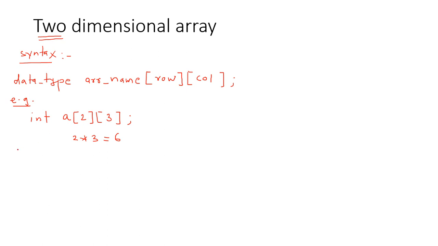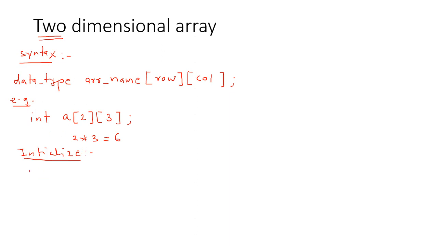Now I want to initialize this two-dimensional array. There are various ways to initialize it, like a one-dimensional array. We can use two for loops or two while loops to accept the elements from the user and store those elements in this two-dimensional array. But here we will see the initialization of the array at the time of declaration itself.